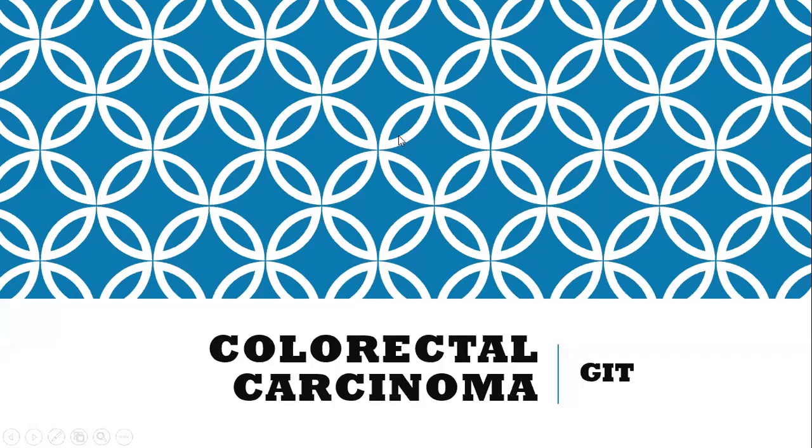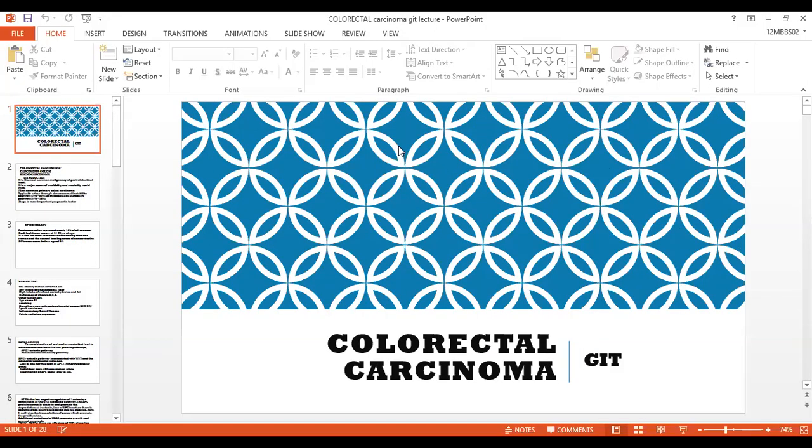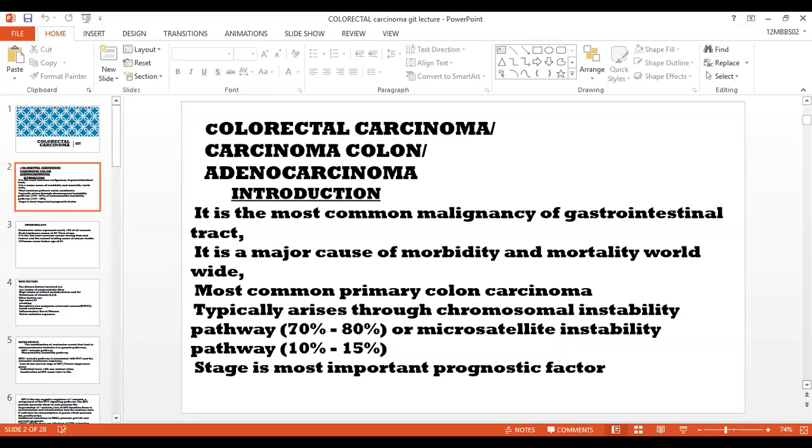Today's topic is colorectal carcinoma, part of gastrointestinal carcinoma, or carcinoma colon, or adenocarcinoma. Introduction of